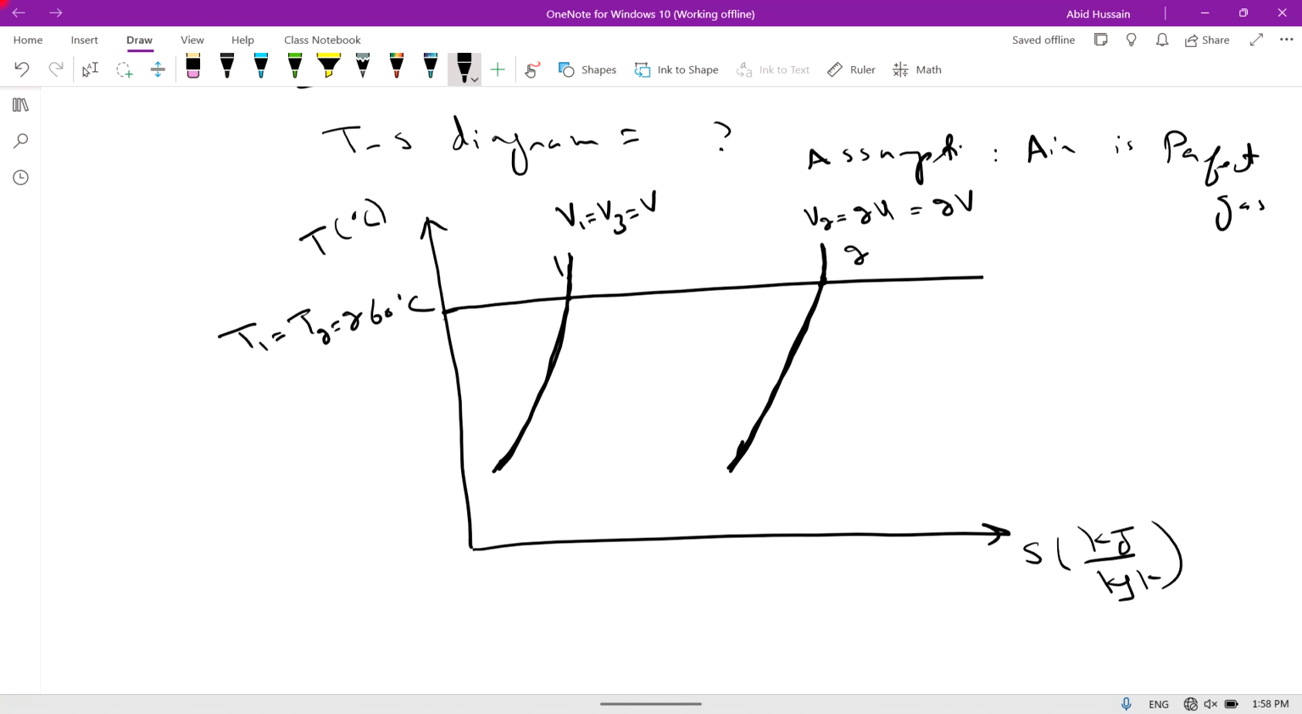And the second process from point 2 to 3 is a constant pressure process. But the condition is heat rejected at constant pressure until the volume reaches the initial point. It means that volume reaches V1. It means it will touch this line. This is the first process. This is the second, constant pressure process. And finally volume is V3 is equal to V1. So this point will be point 3. So this is the TS diagram for the problem.